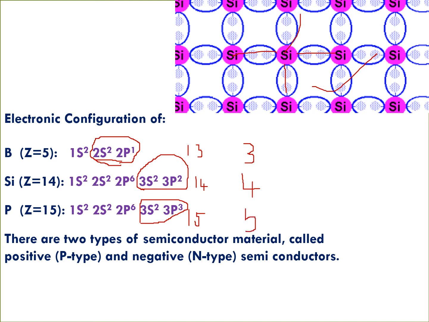Now what I am going to do is replace one of the silicon atoms with boron or phosphorus.